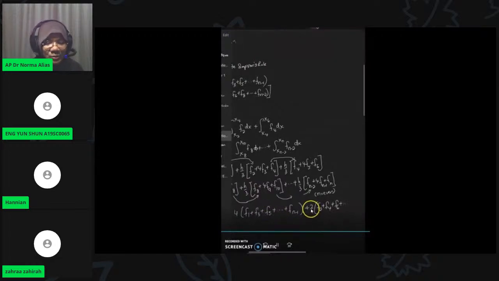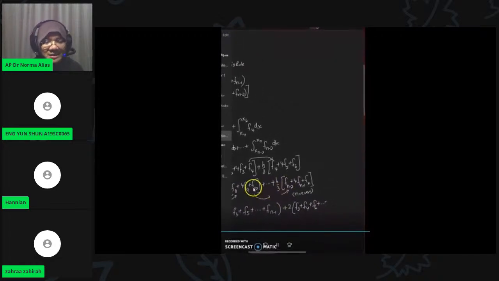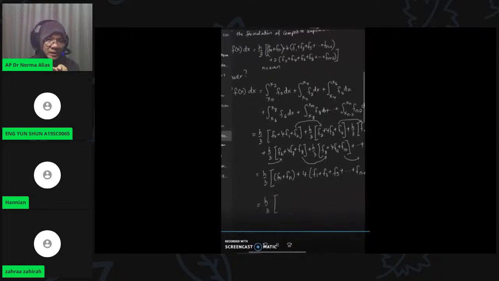Even numbers you don't need to times 4, because you just times between the previous interval size, plus the odd value for the next interval size. All right, so you times 2. So what is the weakness of the Simpson's rule? You need to create it based on the 3 points, based on the 3 points.